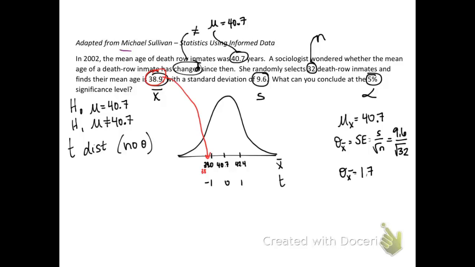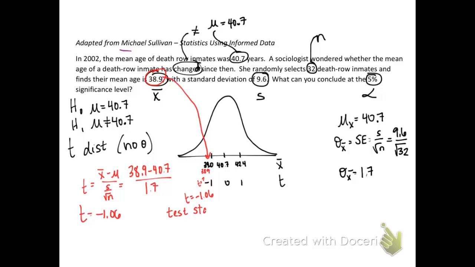All right, we want to know where 38.9 lies. How unusual was it to get a mean age of 38.9 if the true mean were 40.7? Let's find the test statistic. So the t statistic is x bar minus mu over s over the square root of n. In this case, we have 38.9 minus 40.7 divided by 1.7, approximately negative 1.06. That's our test statistic.